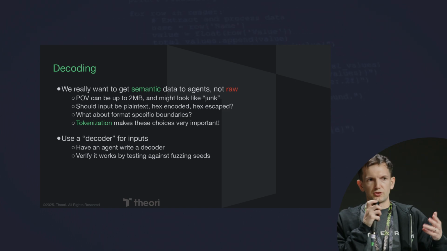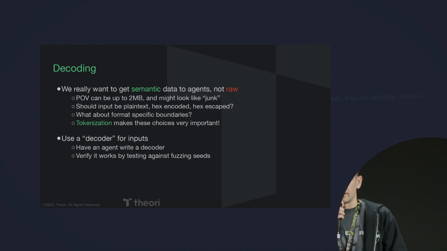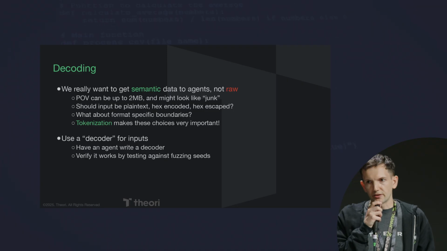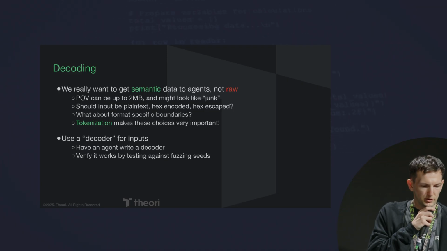Once again, we get to just use an LLM agent for this. We can test it the same way that we were testing our encoder. This time we run it against all the fuzzing seeds or any seed we have, and make sure it doesn't crash or whatever.